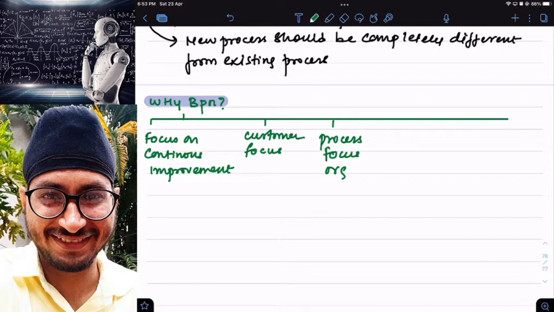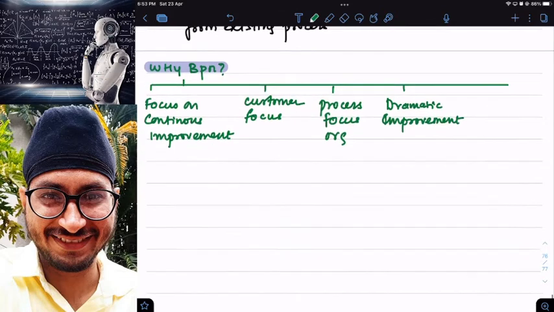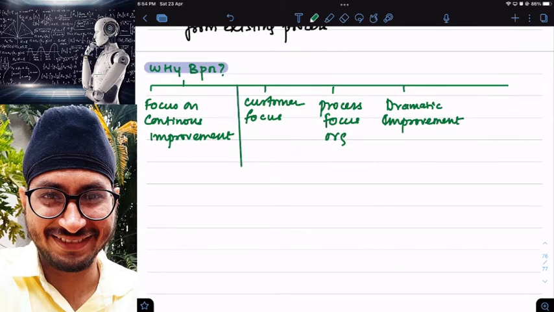Then I want dramatic improvement. Dramatic improvement. This we have already discussed 2 or 3 times till now. Then I want to focus on how to compete rather than where to compete. Focus on how to compete.